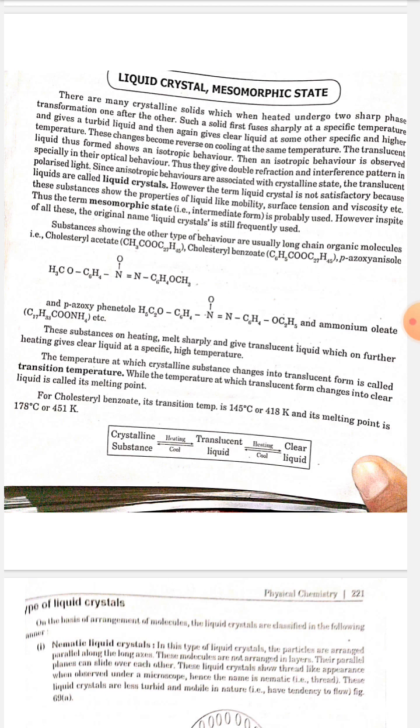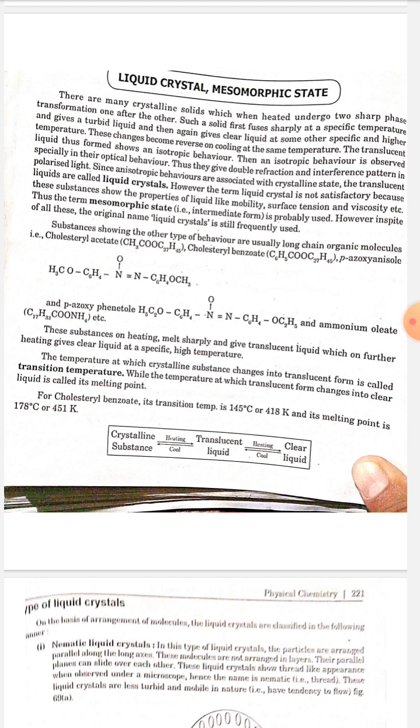Since anisotropic behavior is associated with the crystalline state, the translucent liquids are called liquid crystals. However, the term liquid crystal is not satisfactory because these substances show the properties of liquid-like mobility, surface tension and viscosity, etc. Thus, the term mesomorphic state, that is, intermediate form, is probably better used. However, in spite of all this, the original name liquid crystal is still frequently used.